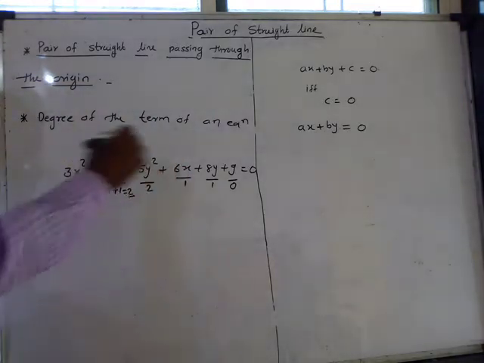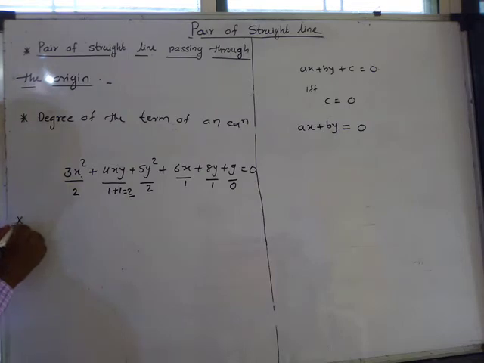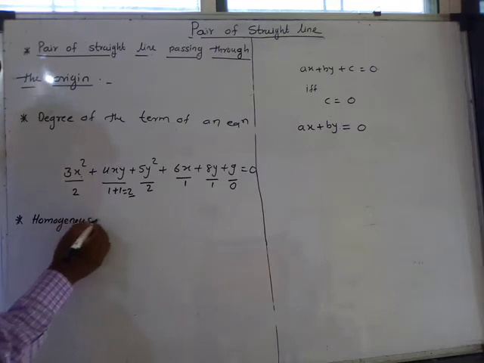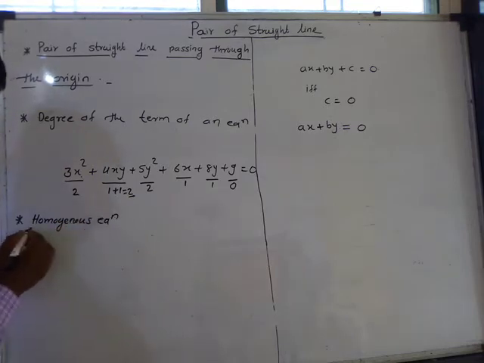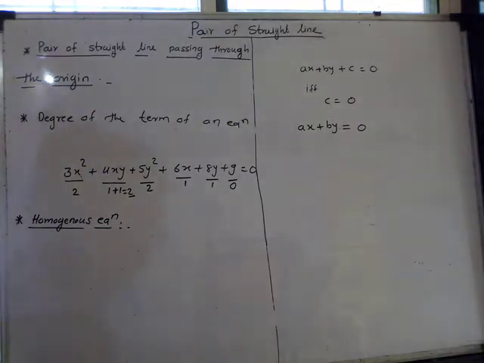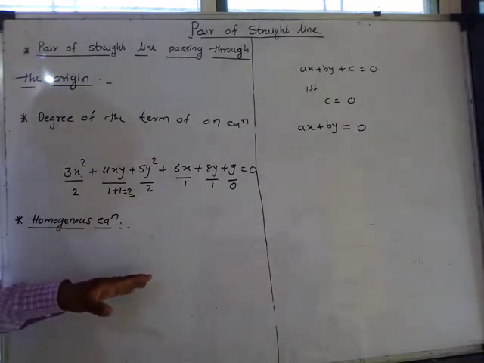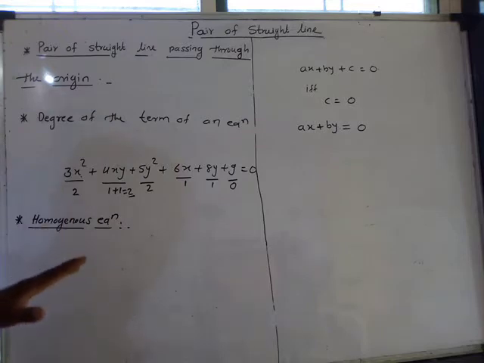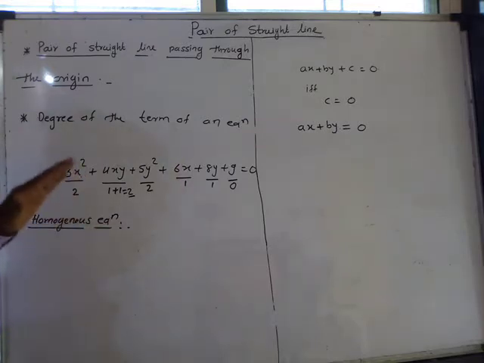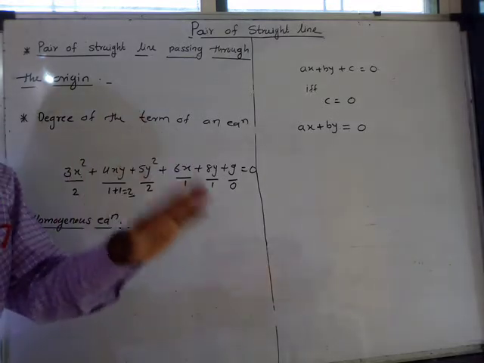Now what is a homogeneous equation? The homogeneous equation is defined as: if in an equation the degree of each term is the same.